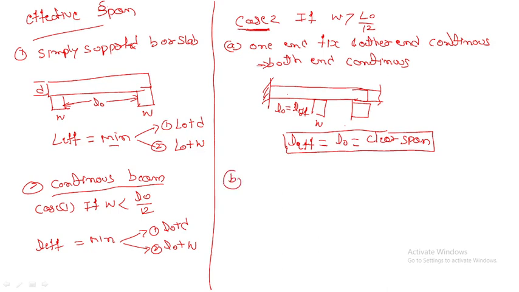Now in the second one, for one end discontinuous and the other continuous. I will write here, for one end discontinuous and the other continuous.